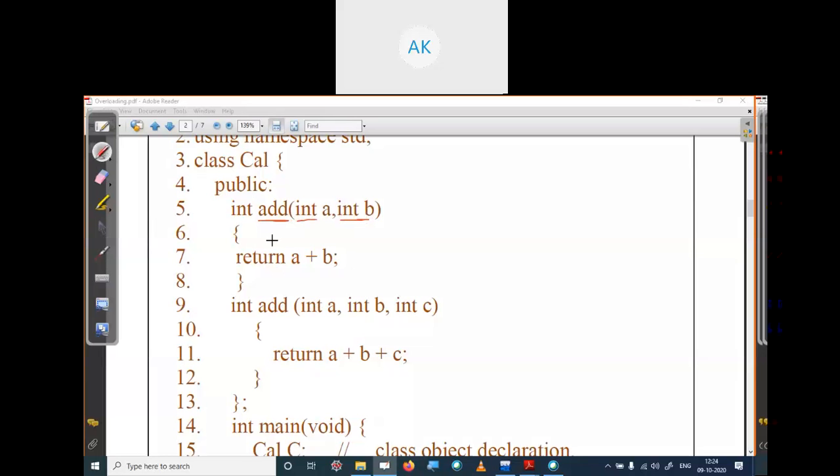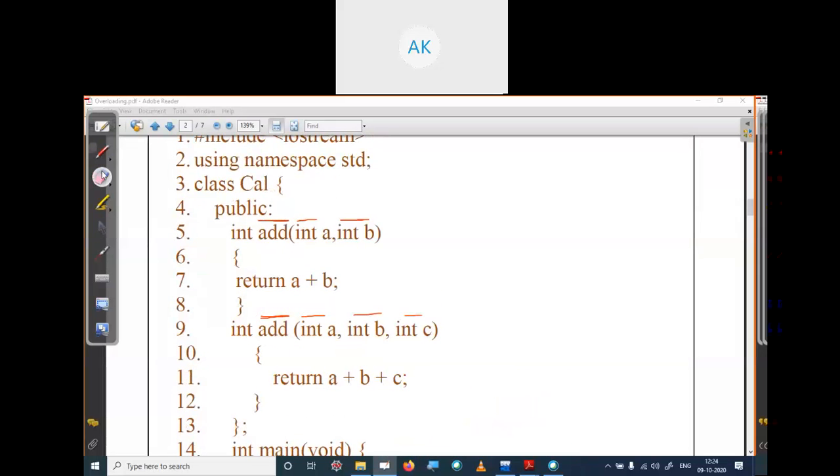And there is one more method, also named add. The method name is the same, add and add, but the difference is that here it takes three inputs, int a, int b, and int c. So we can easily differentiate which method we are calling. Ultimately, the name is the same, but we are differentiating the functions by the list of arguments. So let's explain this code.